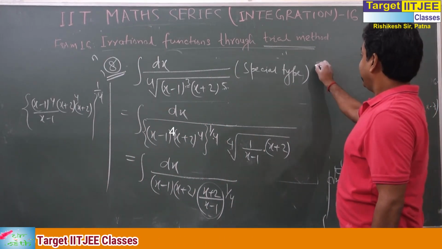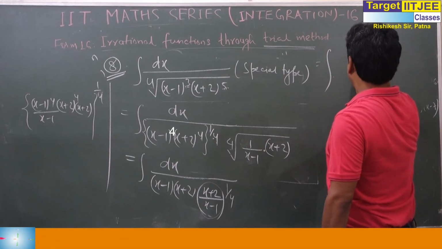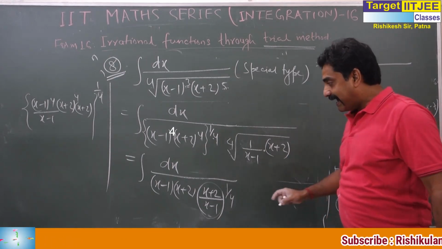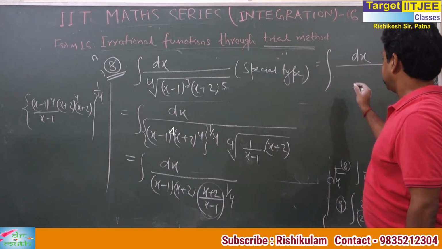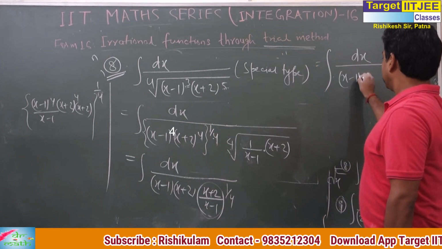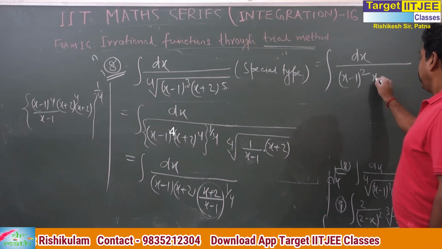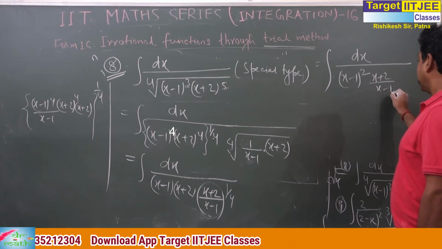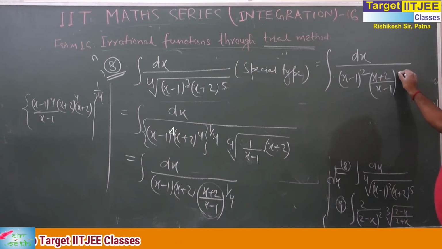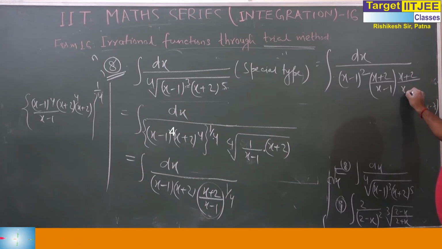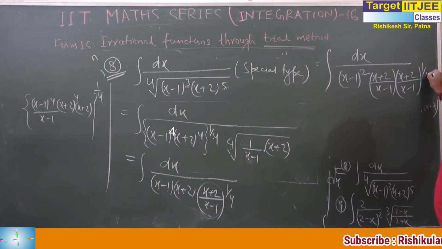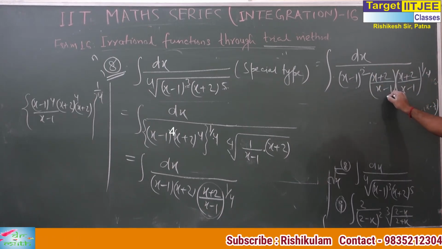So, we write one more step as this. We write one more stage as this: (x minus 1) square, (x plus 2)(x minus 1). And this is what? (x plus 2)(x minus 1) to the power 1 by 4, (x minus 1) square, (x minus 1).